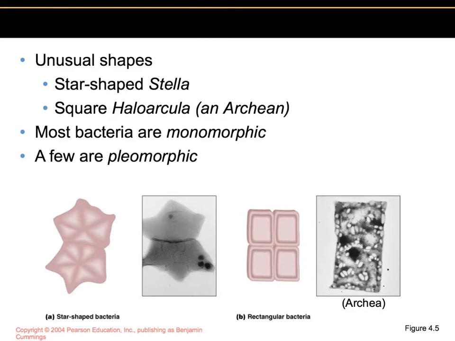Most bacteria are what we call monomorphic, meaning that they maintain a single shape. So make sure that you add this, if it's not on there, add this to your study guide, monomorphic. And then you have some that are pleomorphic, which have many shapes, not just one.